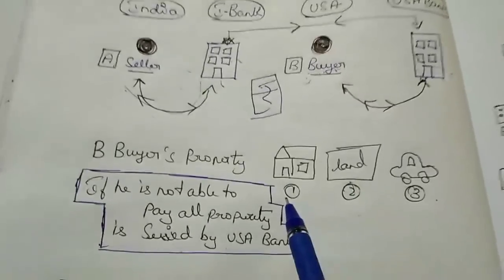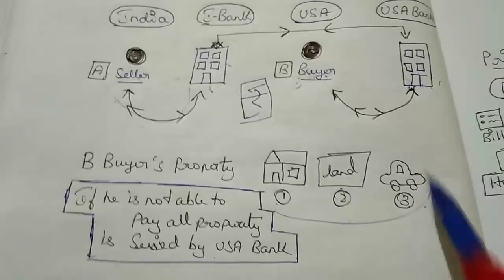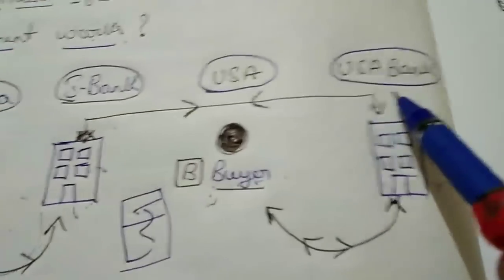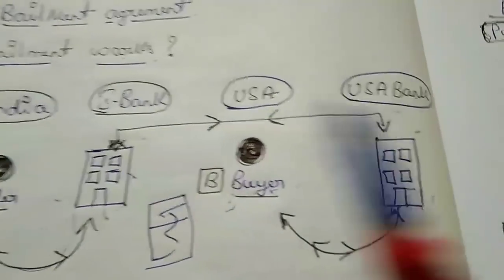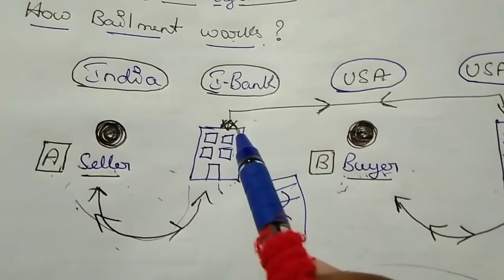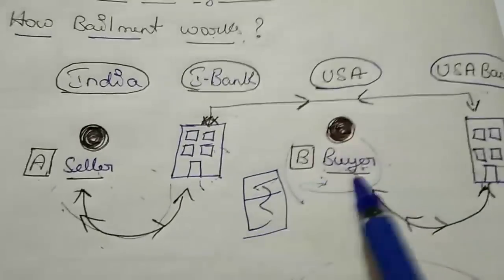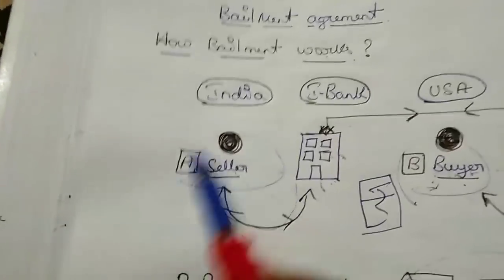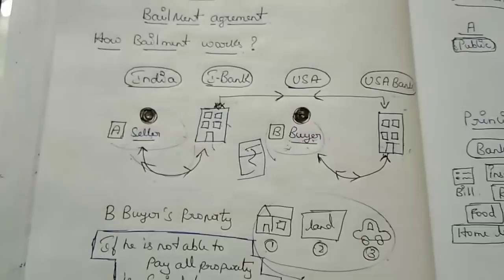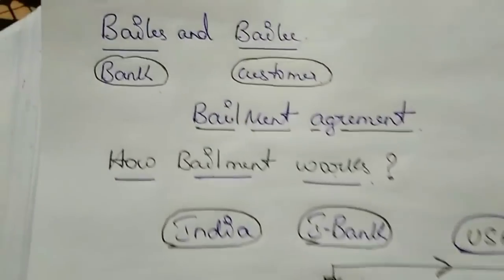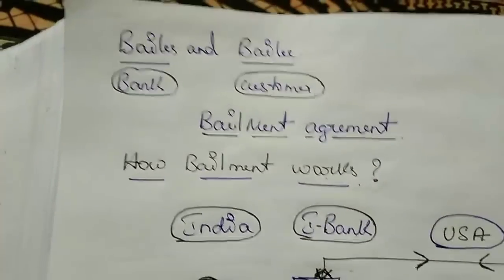His home and his car will be seized by the USA bank by the order of the Indian bank. That's it. So this was bailment, bailor and bailee. Let's move to the next point.